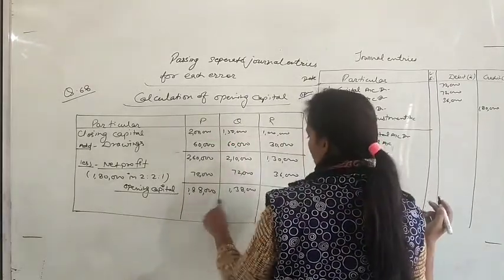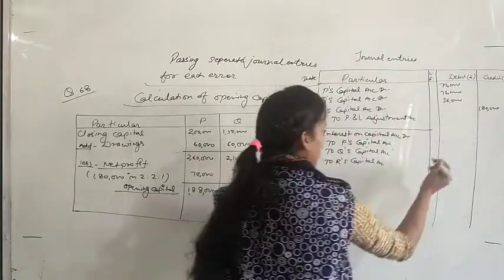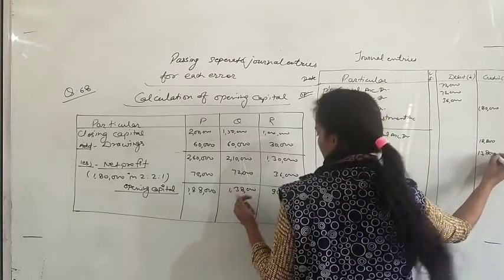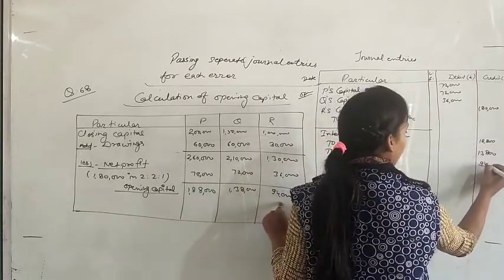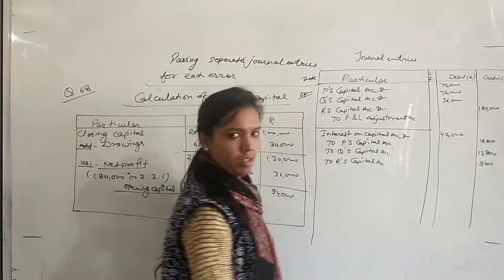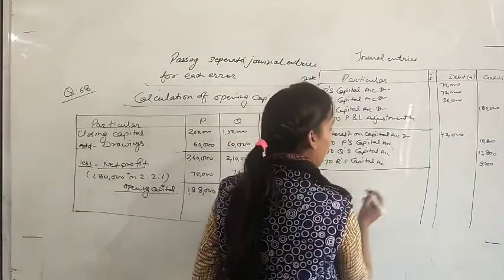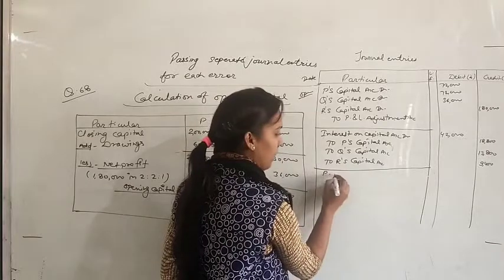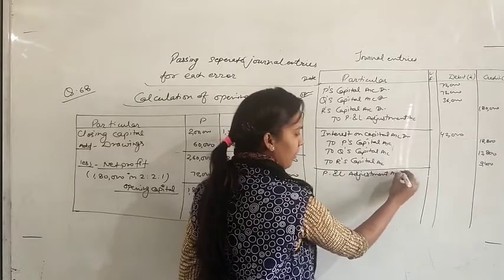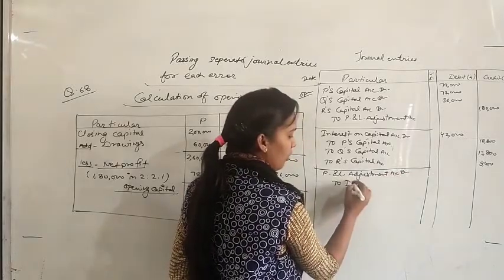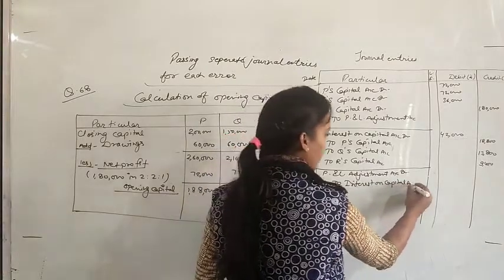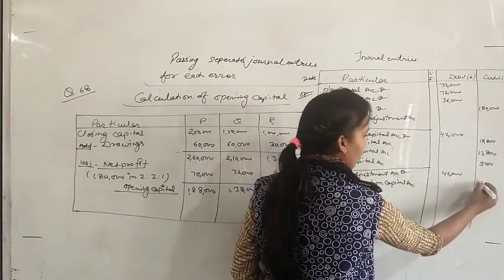We will find interest on capital on this opening capital, and the rate is 10%. So for the first partner it will be 18,800, for the second partner it will be 13,800 and for the third partner it will be 9,400. So total interest on capital will be 42,000. Okay. Third entry, we will pass this interest on capital into the P&L adjustments account. So P&L adjustment account debit to interest on capital account, that is 42,000.